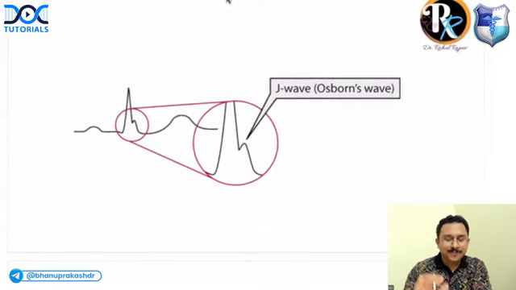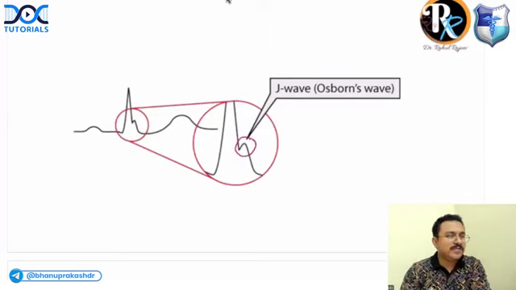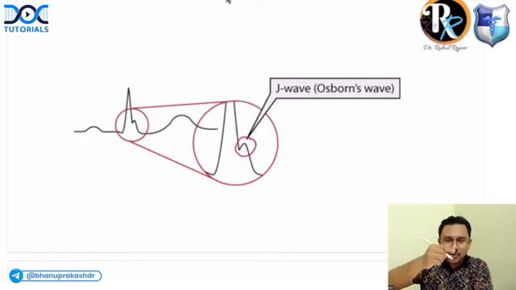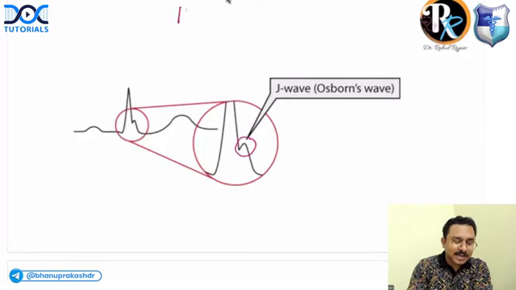And what about this one? If you get an Osborne wave, you can see this notched deflection. This is called a J wave or Osborne wave. Can you tell me what condition is associated? Because in the QRS you have a small deflection, and this would be the Osborne wave seen in hypothermia. So hypothermia would have Osborne waves.